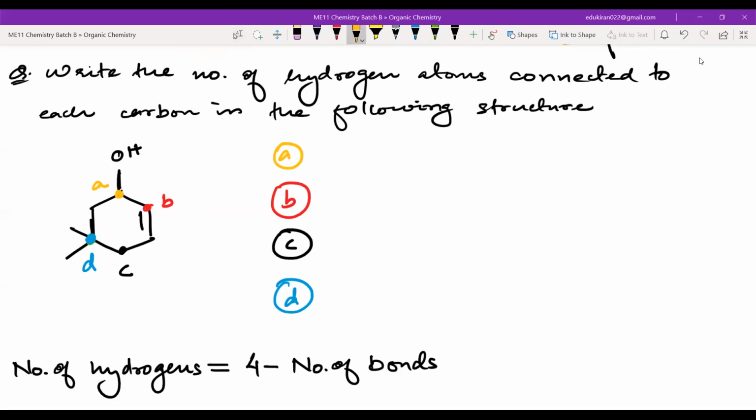So for A, it will be how much? For A, it will be 4 minus 3, which is equal to 1. For B, it will be how much again? 4 minus 1 to 3 bonds, it is making 3, which is equal to 1. For C, it will be 4 minus 2, which is equal to 2 hydrogen atoms. And for D, you will be having 4 minus 4, which is 0 hydrogen atoms.